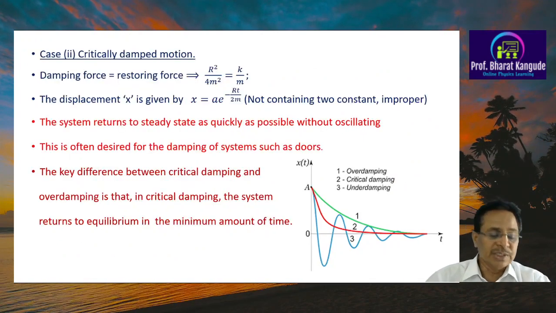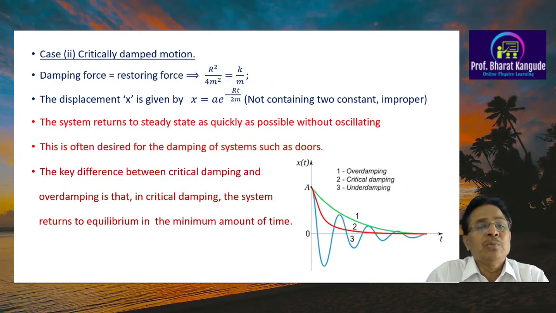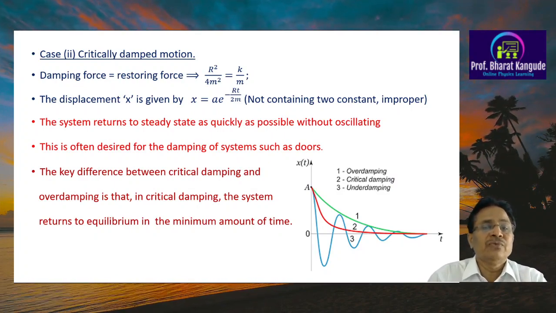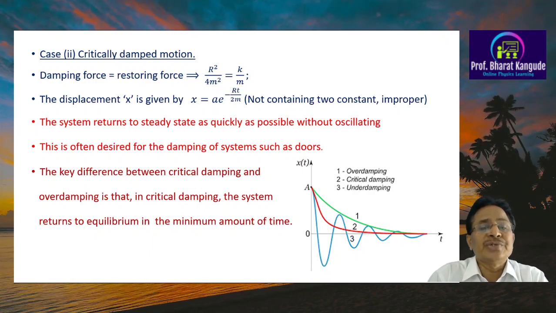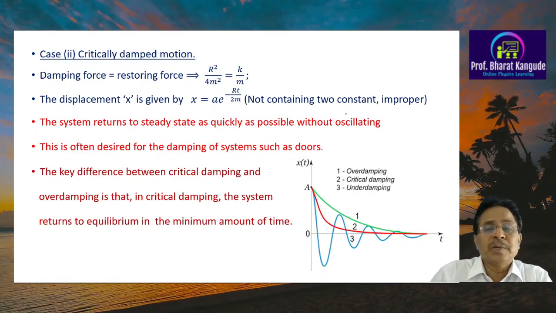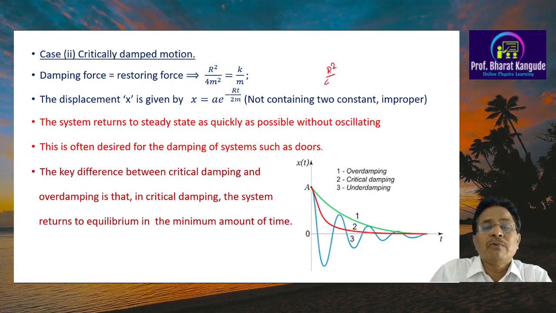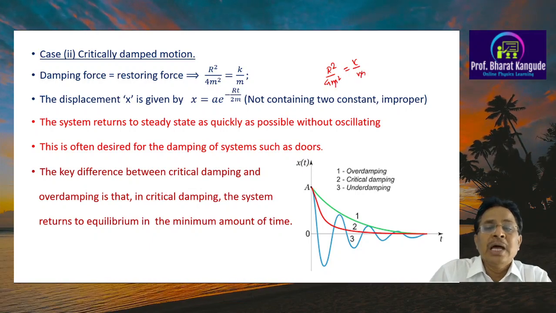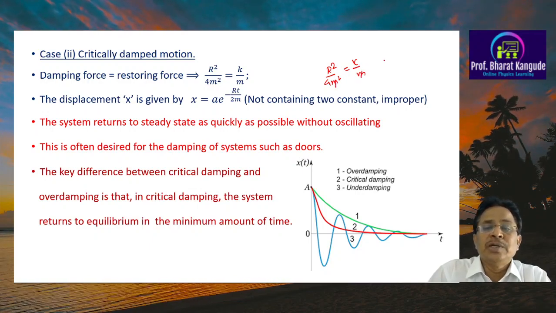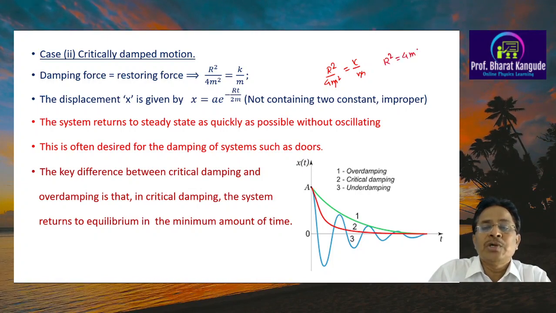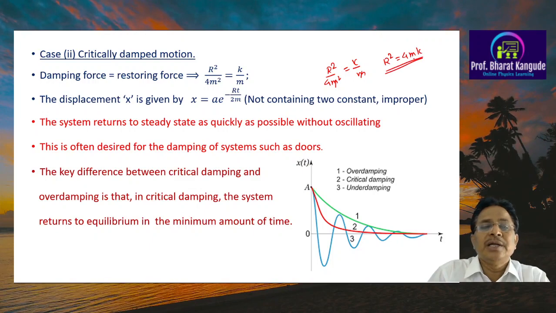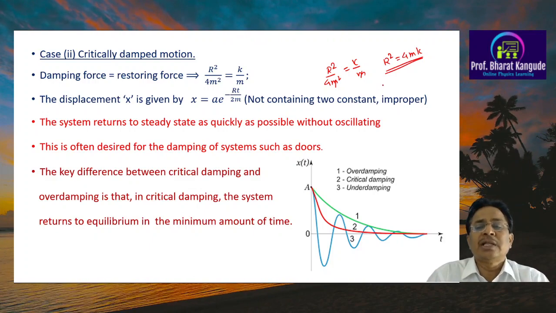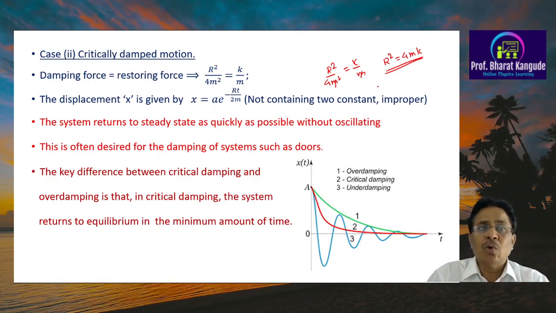Now case 2 is called critically damped motion. Critically means in such a situation, both of these forces, damping force and restoring force, are found to be the same. Sometimes in books we can see this particular condition written as r square upon 4m square is equal to k upon m. I can cancel one of the m here, and the 4 can be taken on that side, so it becomes r square is equal to 4mk. This is also sometimes used as a condition for critically damped motion. That means for the earlier case also we could have written r square greater than 4mk, that is the condition for overdamped motion.